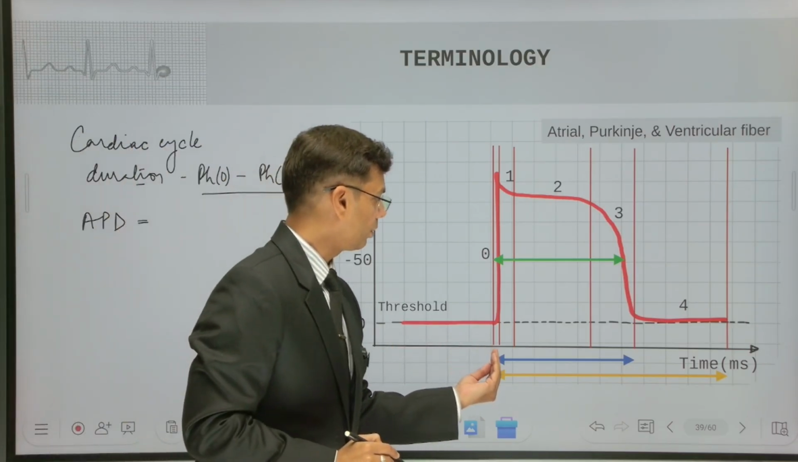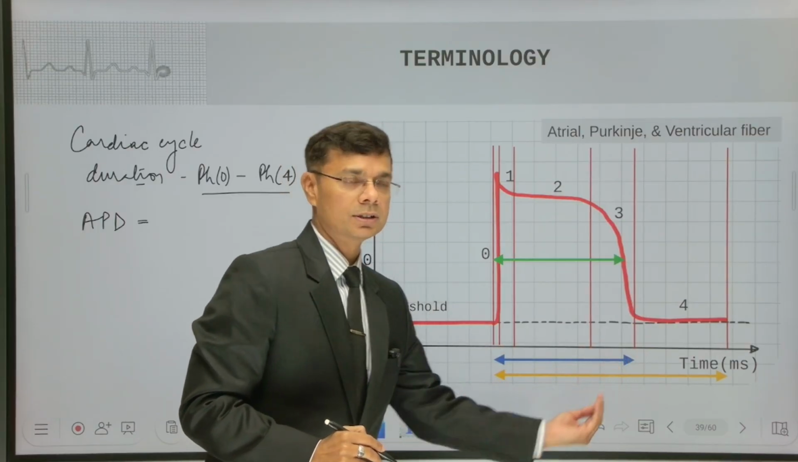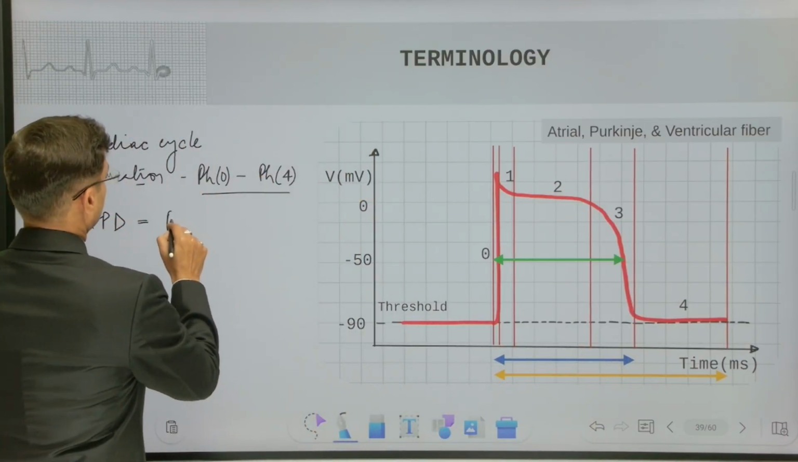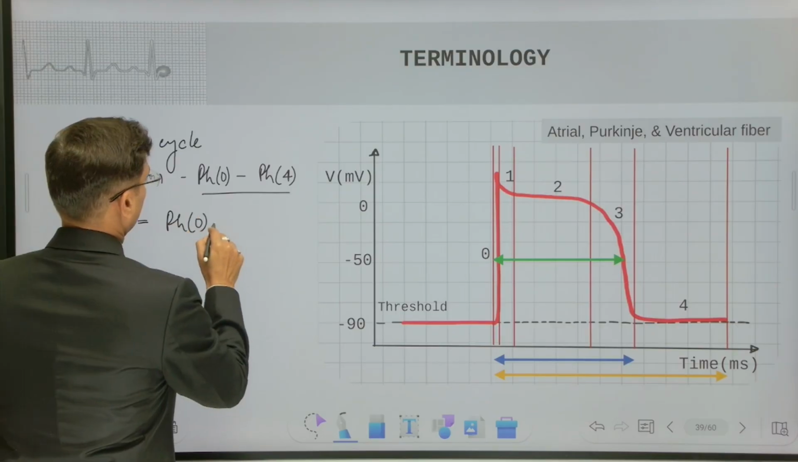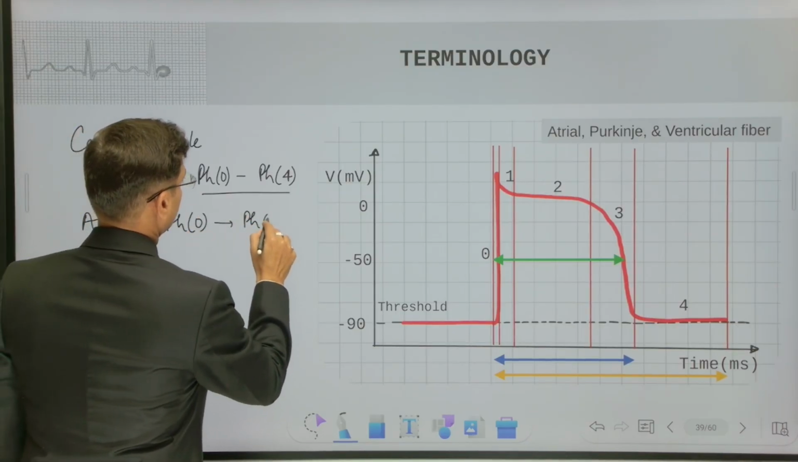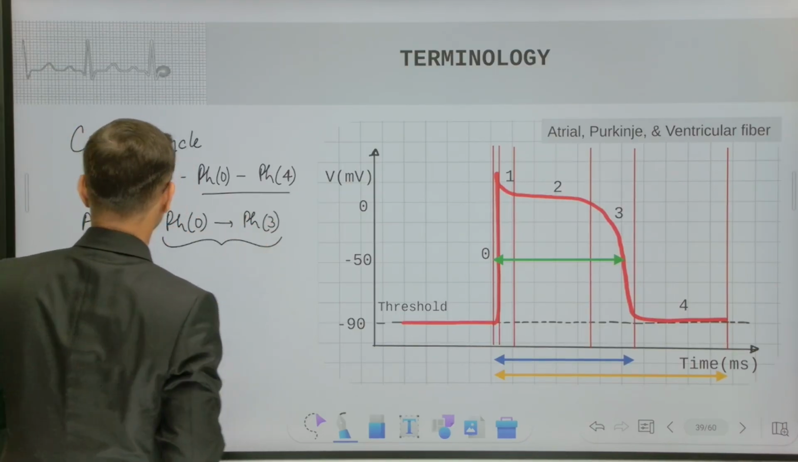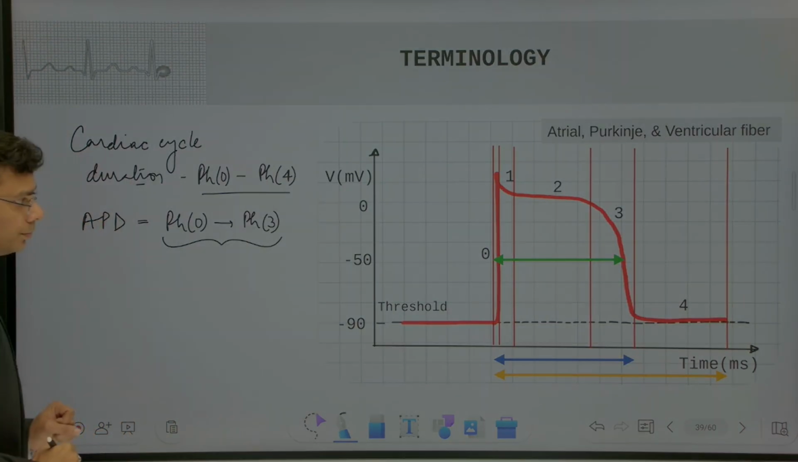This is from the starting of the phase 0 to the end of phase 3. So, this is the action potential duration.